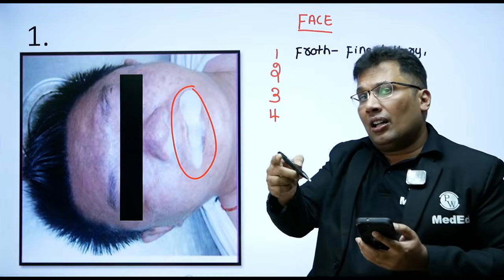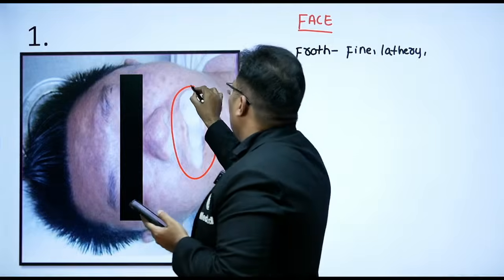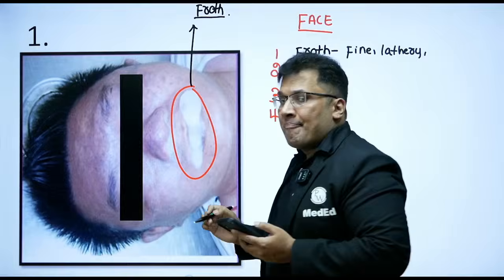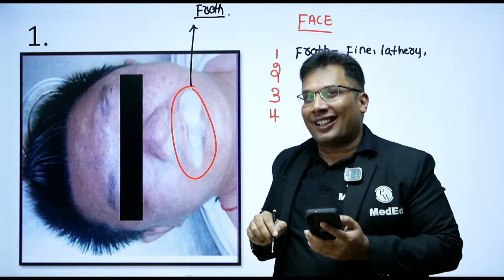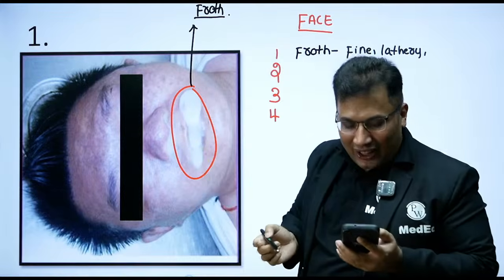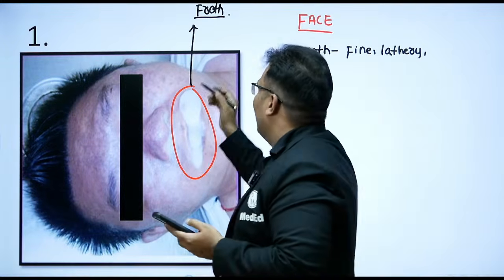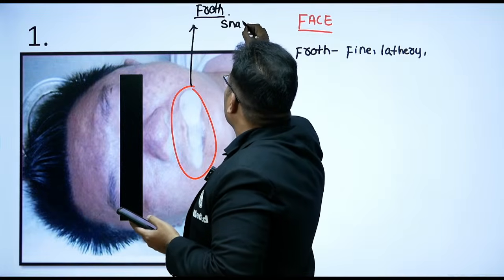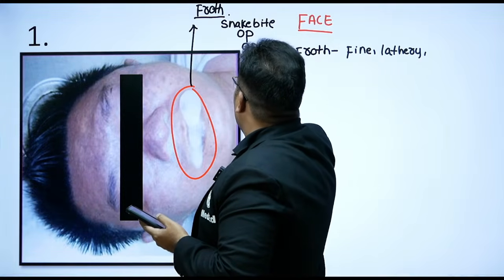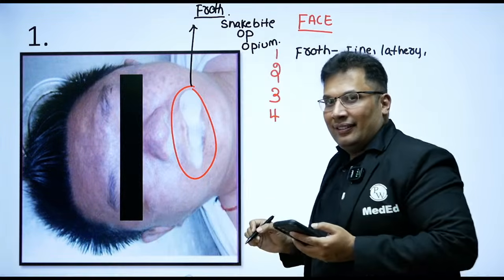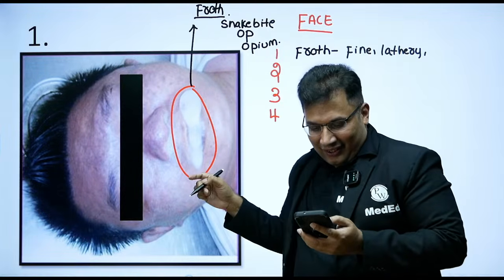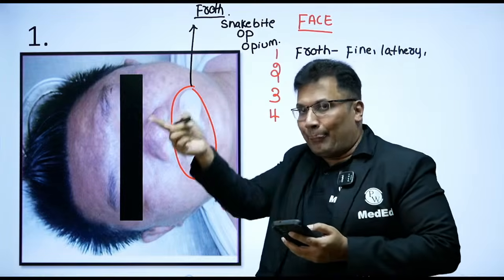So can anyone tell me what are the other conditions with froth? 3 marks question. Viva question. My favorite viva question. Froth is seen in dash conditions of forensic medicine. So one is drowning, I said already. Snake bite, very good. OP poison. Opium poison. So it can be seen in pulmonary edema, right? So good. All these are causes. Good answer. So it's a fine leathery froth, increasing on chest compression.